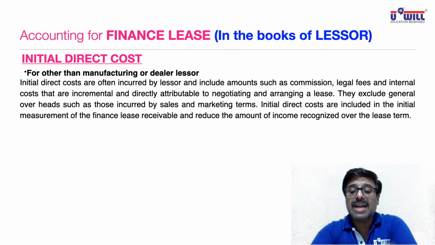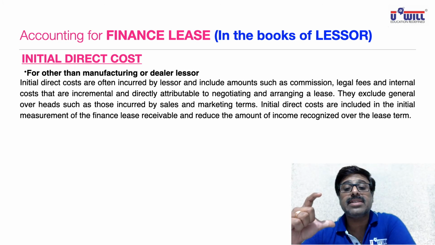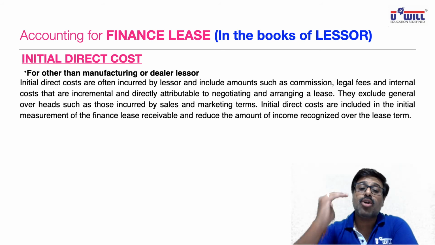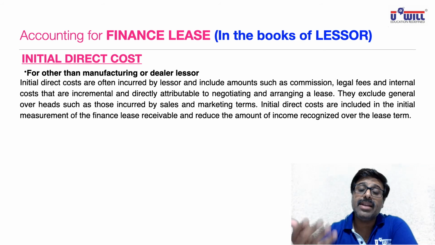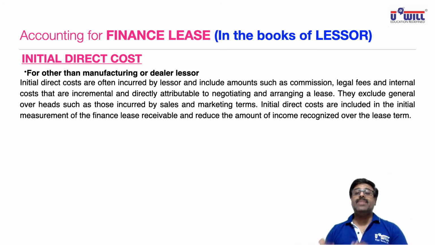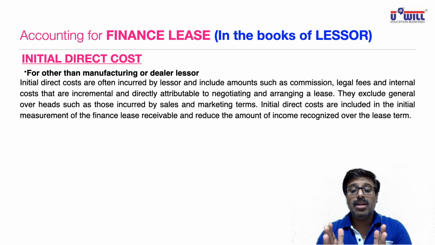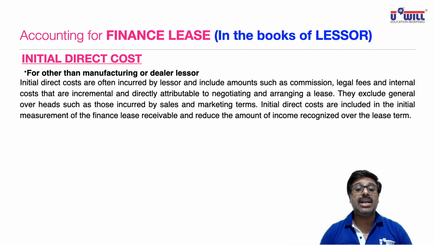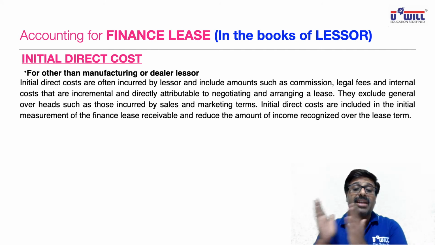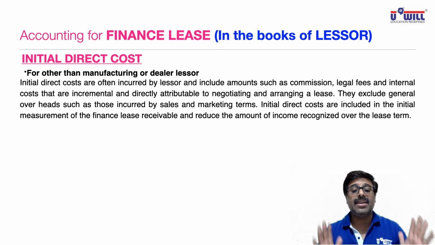Initial direct costs are included in the initial measurement of finance lease receivable. Like lessee includes it in the cost of asset, lessor will also include it in the cost of asset and include in the amount receivable from lessee. Then only lessee can include it in the value of asset. So lessor will be charging this initial direct cost from the lessee himself and will recover that amount from the selling price of that asset.